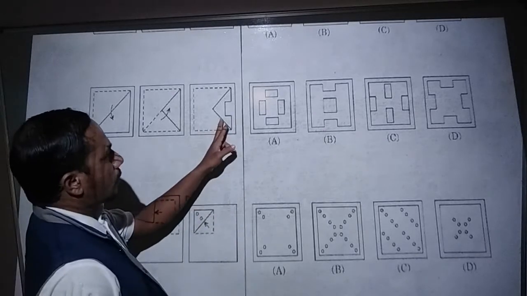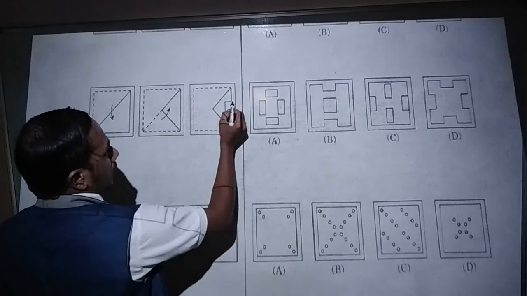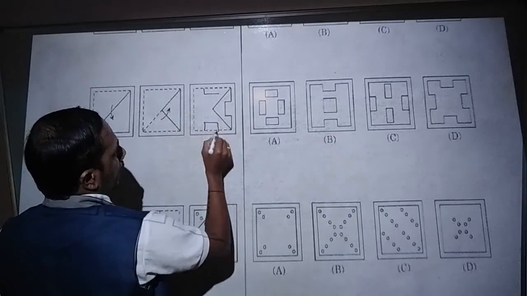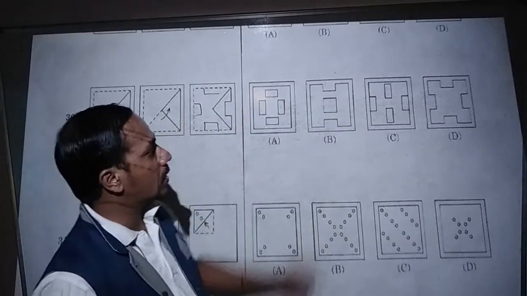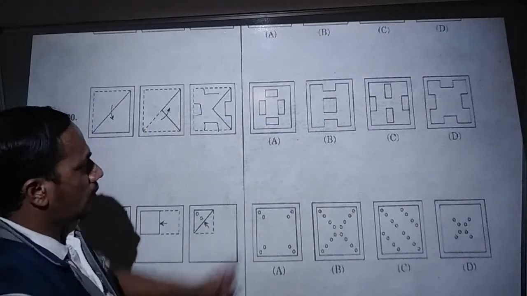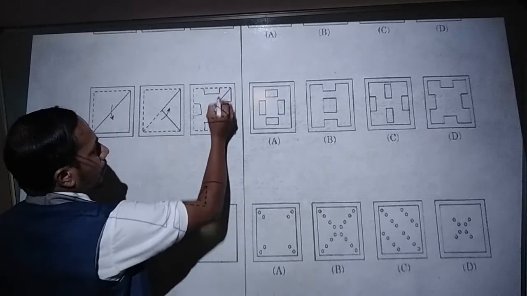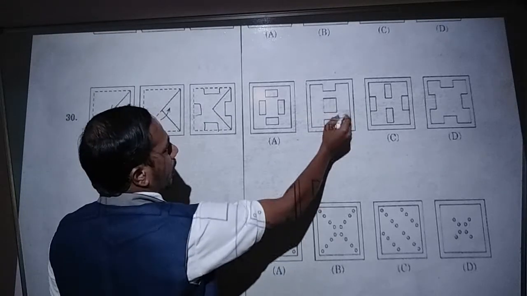For this folded figure, when we open that, what happens? You have to consider. See, this box is opening like this here. Here also it will open, and here also it will open. Like this structure, you have to identify in the given answer figure. Here, no, because here two square rectangles are not open.